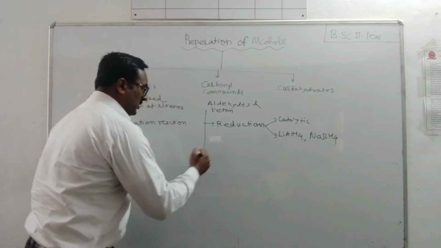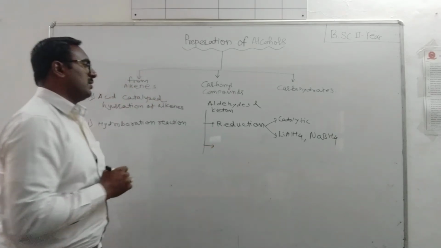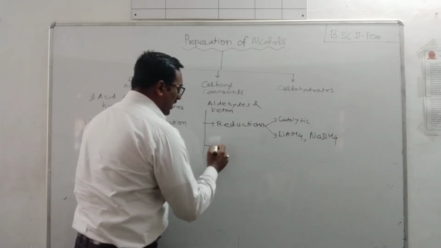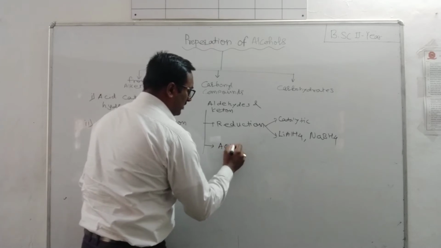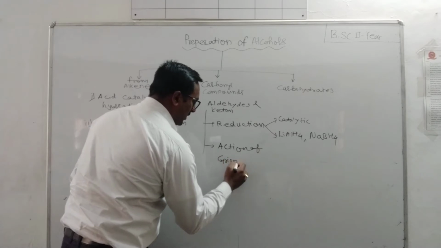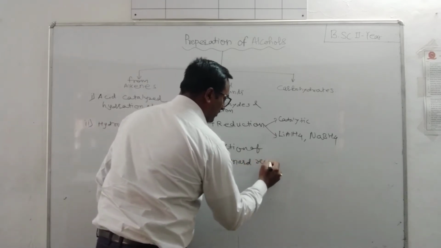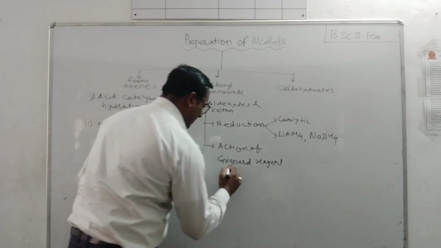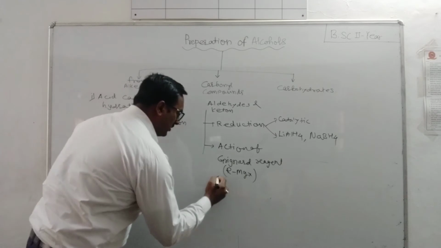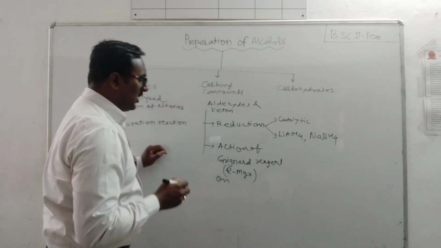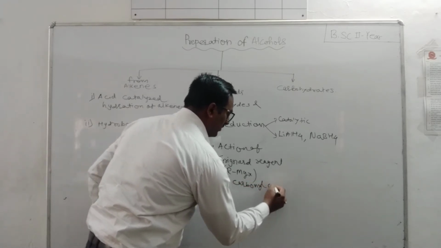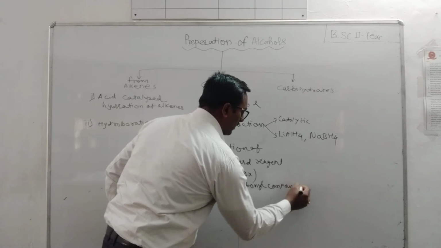Then, the action of Grignard reagent. Grignard reagent RMgX, this is Grignard reagent, acts on aldehydes and ketones, or carbonyl compounds.